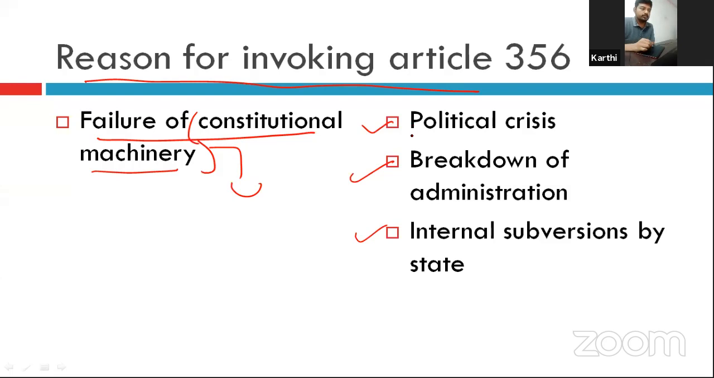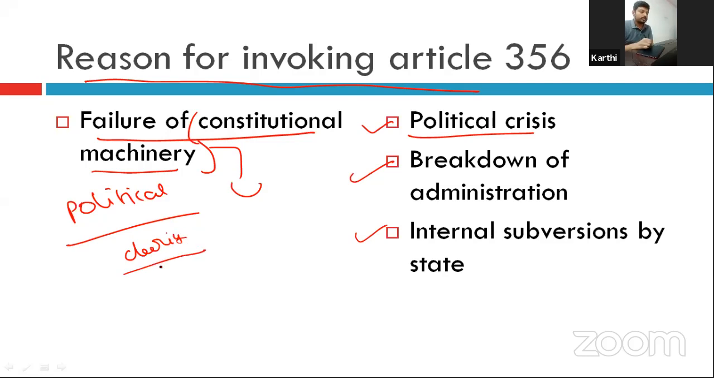The first one is political crisis. Political crisis means if no party gets a clear majority to form the government, then it is called a political crisis. Then the political crisis comes under the failure of constitutional machinery, right? So in that category, the central government can implement Article 356. Okay? This is the first point.